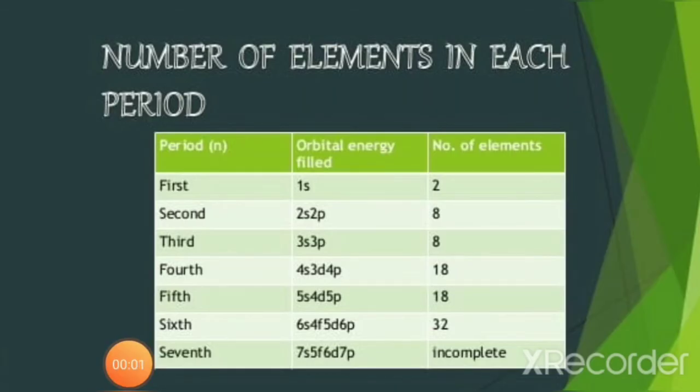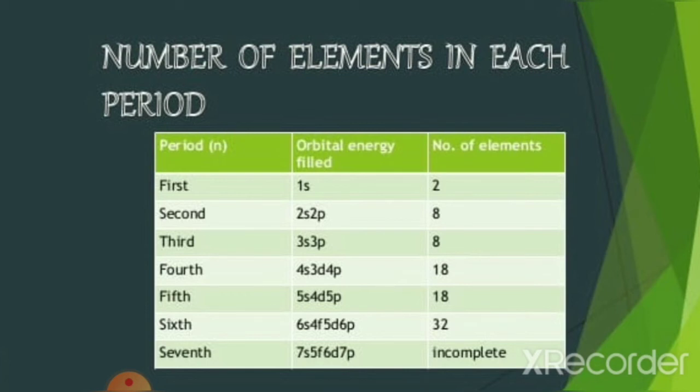How do we get the number of elements in the periods as 2, 8, 8, 18, 18, 32 and 32? For that, you should know the orbitals which get filled with electrons in these periods. Consider the first period. In the first period, the filling of the 1s orbital takes place. And you know that the 1s orbital can accommodate a maximum of 2 electrons. Therefore, the first period has 2 elements.